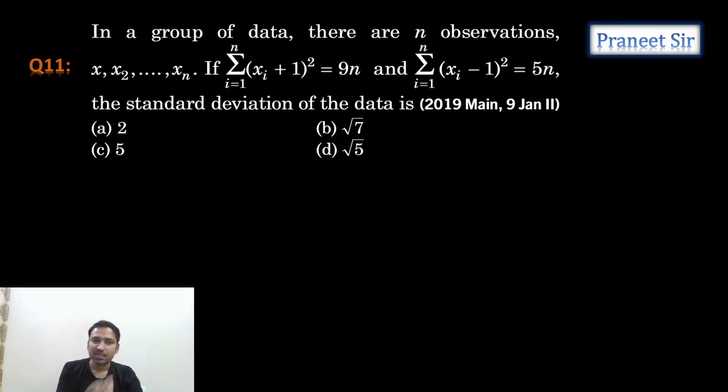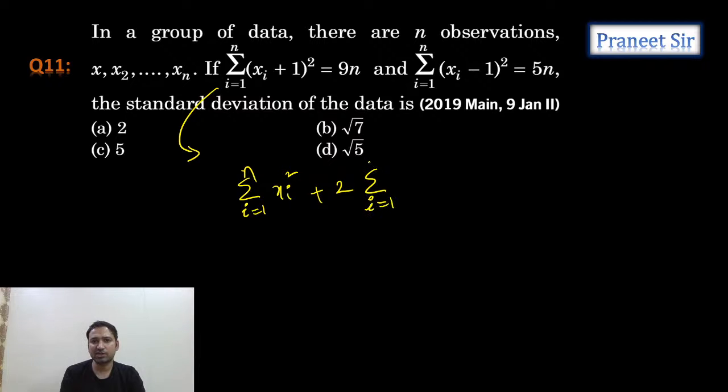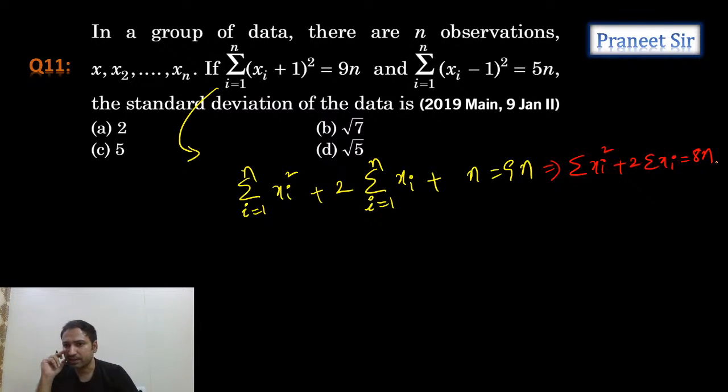When we expand this summation, let's see what we get. Can I write it as sigma i equals 1 to n xi square plus 2 times sigma xi plus sigma i equals 1 to n of 1? That means we are adding 1 n times, so this is plus n, equals 9n. Finally from this we can say that sigma xi square plus 2 times sigma xi equals 8n. This is one equation.